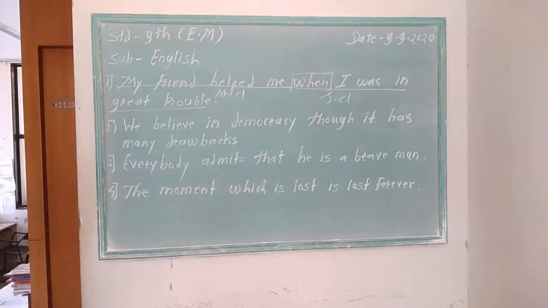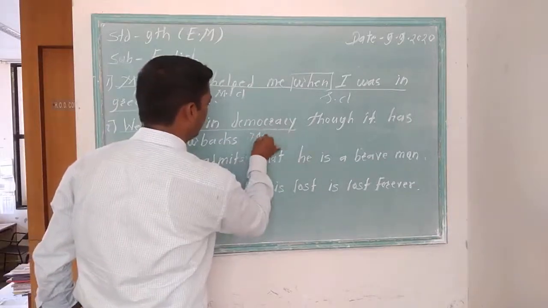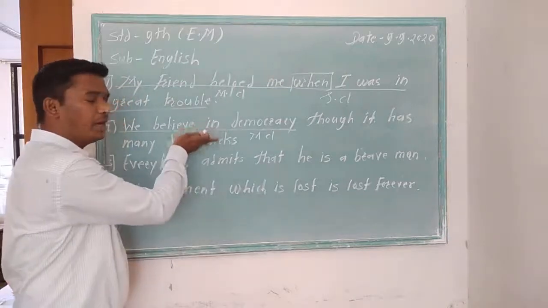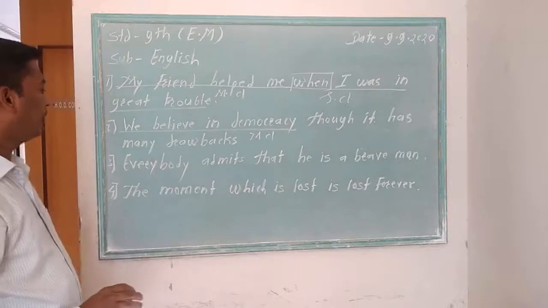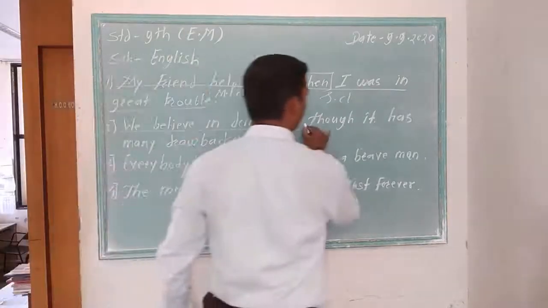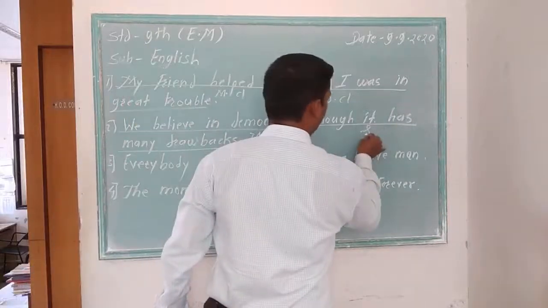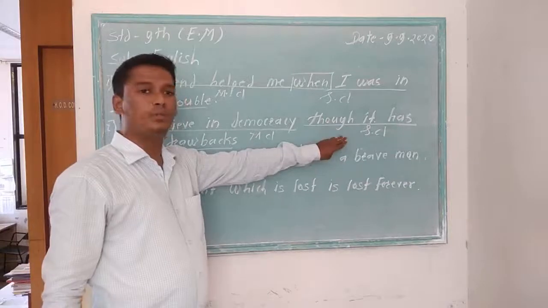Now next sentence: we believe in democracy, though it has many drawbacks. We believe in democracy, because this part expresses complete meaning, it is main clause. Though it has many drawbacks, it is subordinate clause, as it has been started with though.